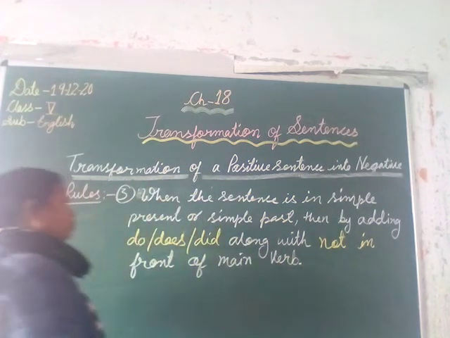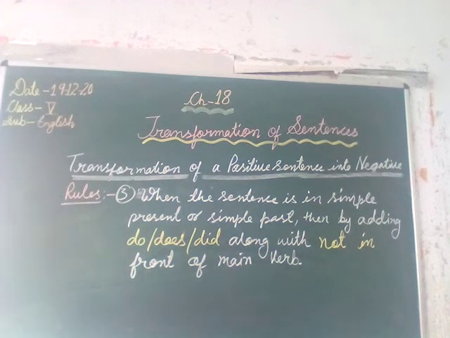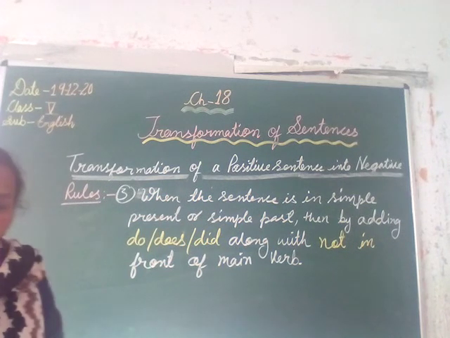This is the third rule. When our sentence is in simple present or in simple past, then by adding do, does or did along with not in front of the main verb, we can change the positive sentence into negative sentence.